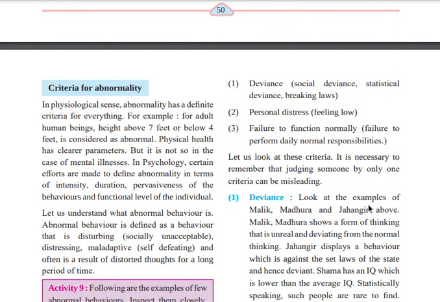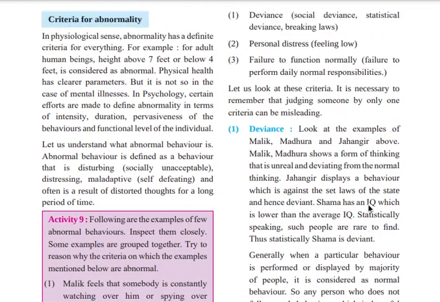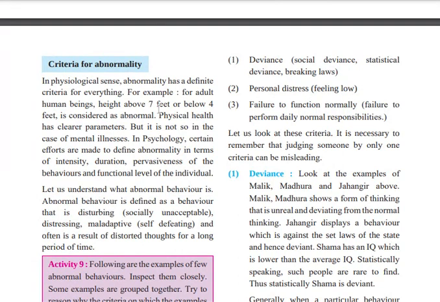Okay. So we can say that according to you, what society thinks is normal, it's normal. What society does not think is normal is abnormal. According to the social point of view, we are deciding normal and abnormal. Now we are going to focus on criteria for abnormality.